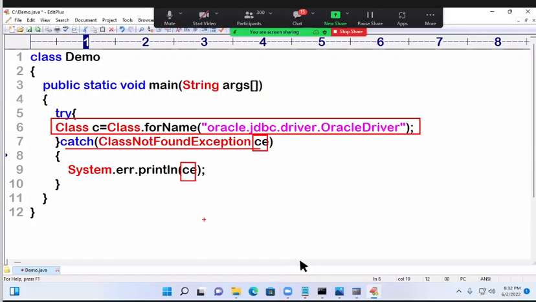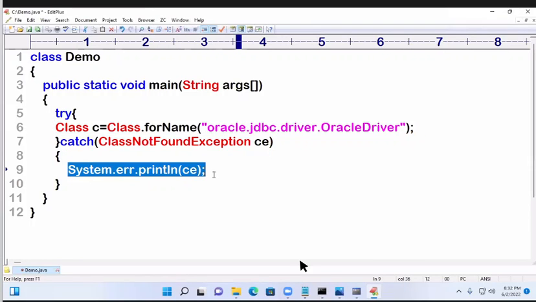ToString method called. With the ToString method, the error message is displayed. This is System.err.println because it is an error message. System.out also works, but don't write that. Write System.err. Otherwise, we have one more option: object reference dot printStackTrace. It also works.